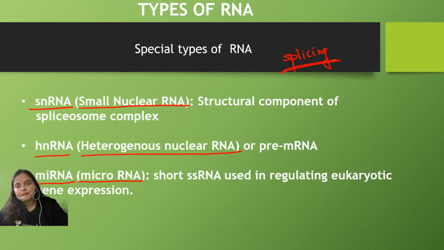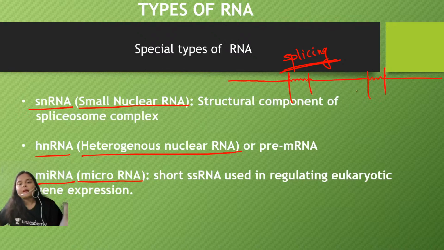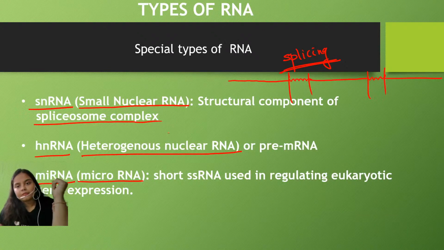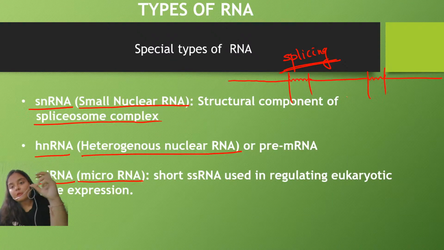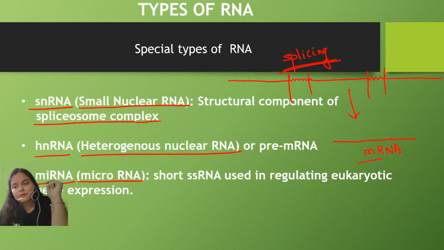What is splicing? What happens during the process of eukaryotic RNA synthesis? When the RNA synthesis is taking place in the eukaryotes, the eukaryotic RNA contains some functional as well as non-functional regions. This zigzag is the non-functional region, so it needs to be removed from the functional part. Certain proteins and snRNA molecules combine together to form a spliceosome complex. With the help of these RNA and protein molecules, the non-functional region is removed from the newly formed RNA and the functional parts are joined together, and this is the mRNA. This is the fully processed mRNA.